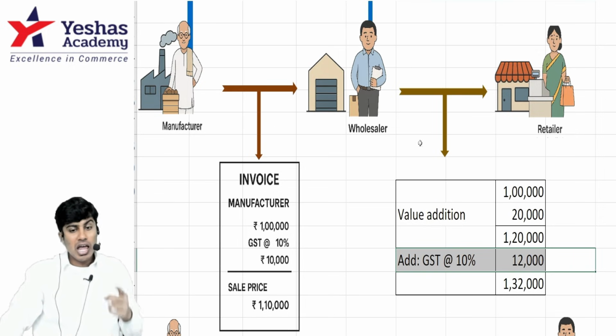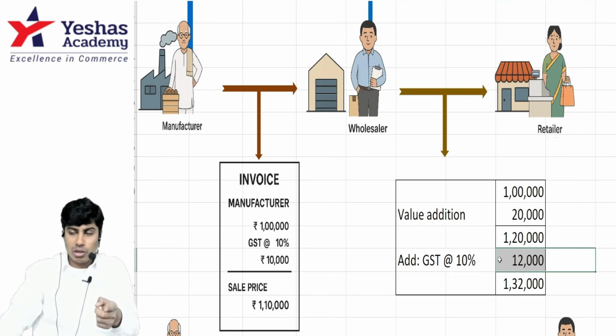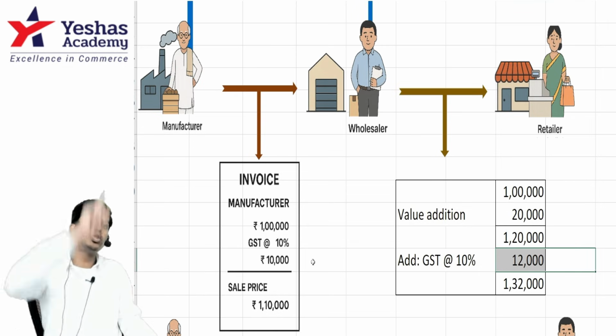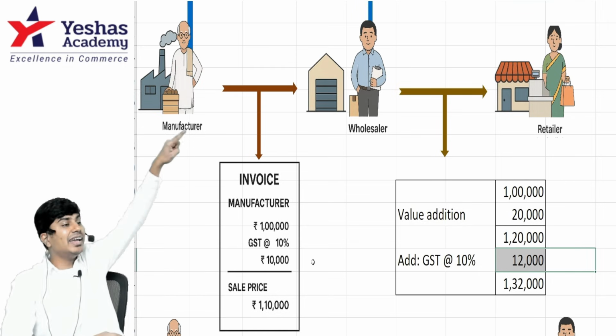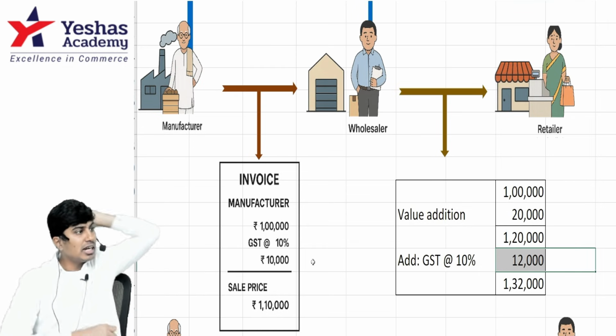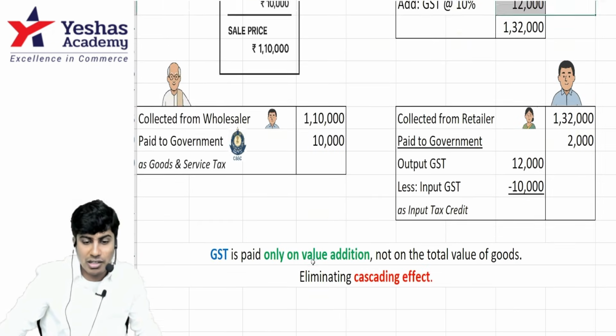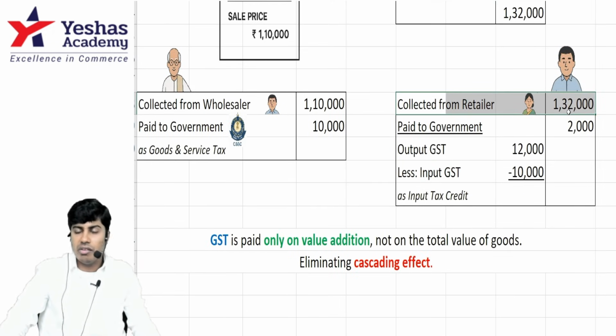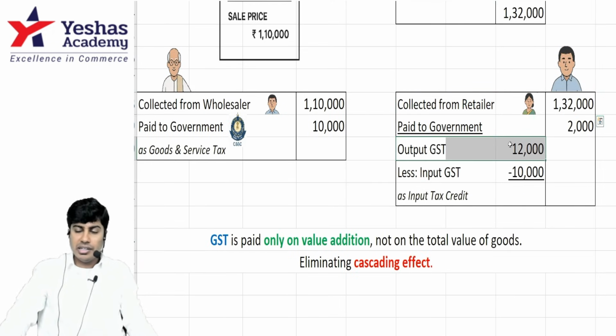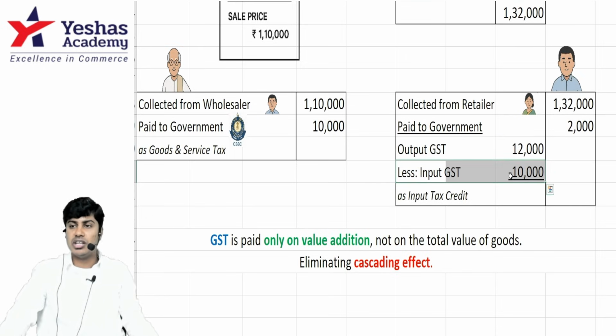So, did you understand how this guy actually collects 12,000 but only pays 2,000, because he has already indirectly paid 10,000 to the government? That's what we call indirect tax. Observe here, collected from retailer 1 lakh 32,000. Collected from customer 12,000. Already paid to manufacturer 10,000. Only 2,000 should be paid to the government.